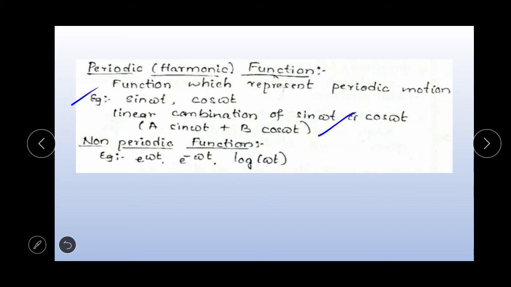Examples for non-periodic functions are e raised to omega t and e raised to minus omega t, which are exponential functions, and log omega t, which is a logarithmic function. So remember these examples.